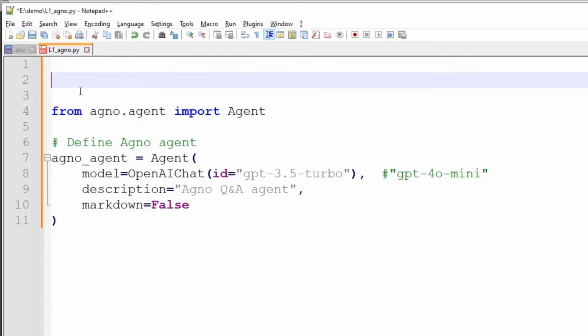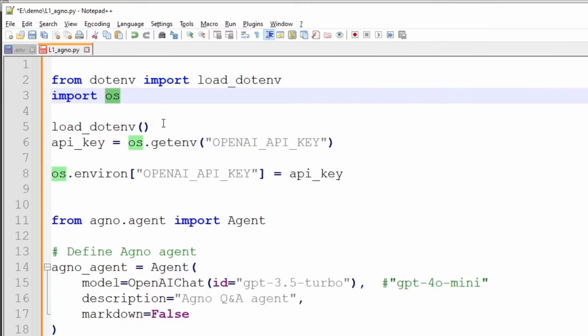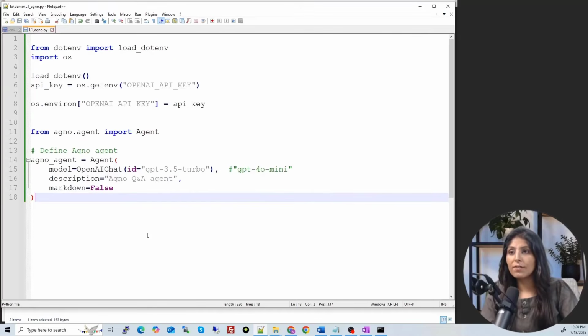Now we will write a little script over here using which we can load the OpenAI API key. So this is the script for that, these few lines. First, we are importing load_dotenv from this package, and we are importing OS package. Then this is how you load the OpenAI API key from .env file. And this is how you use it. After that, we are creating the agent. Now we are saying that we want to use OpenAI GPT 3.5 model. Now let's save this. Now let's see how to run it.